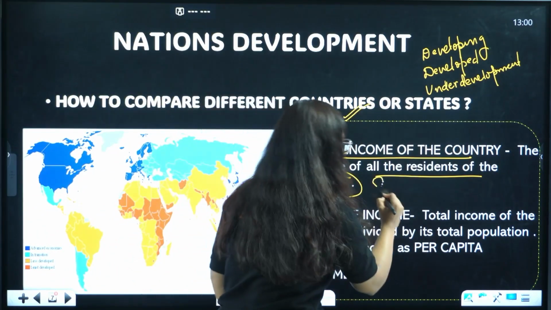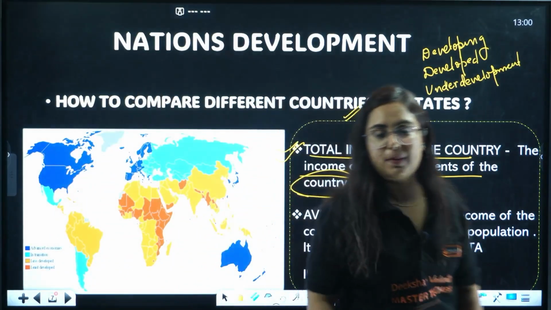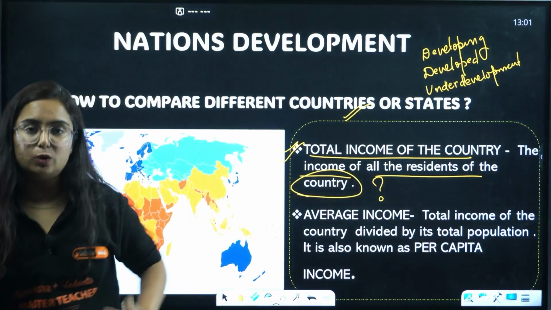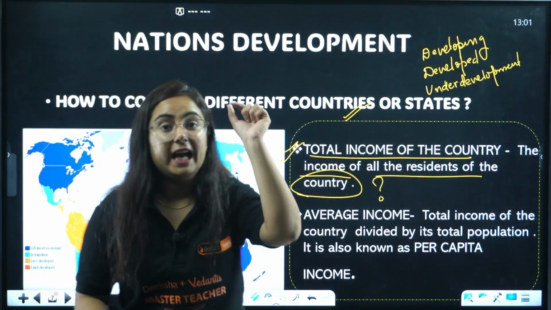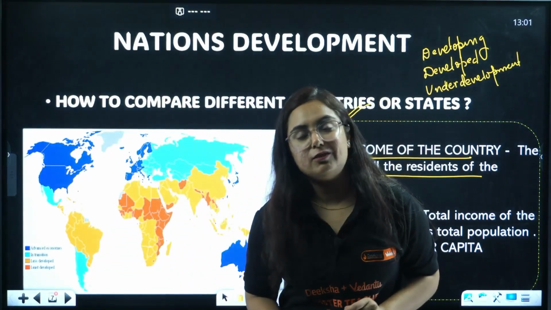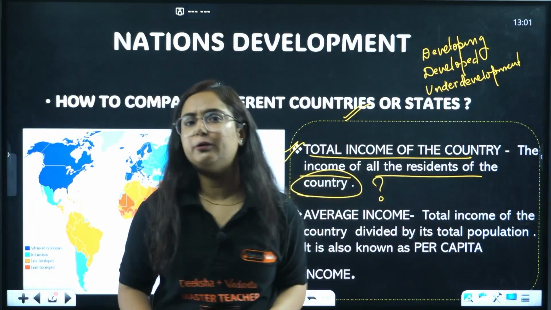Now comes the question. Let us compare the population of Japan and India. India has a lot of population. When we calculate the total income of all the residents, it will come out more than Japan. That doesn't mean that Japan is less developed than India, right? So this concept of total income was actually a failure.